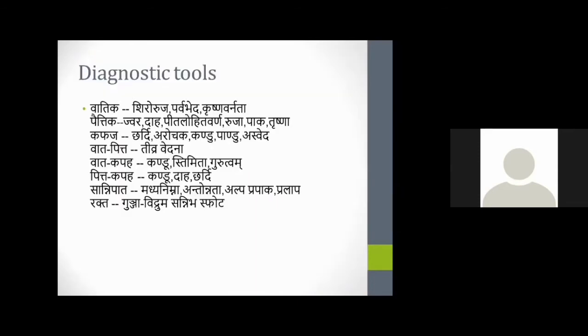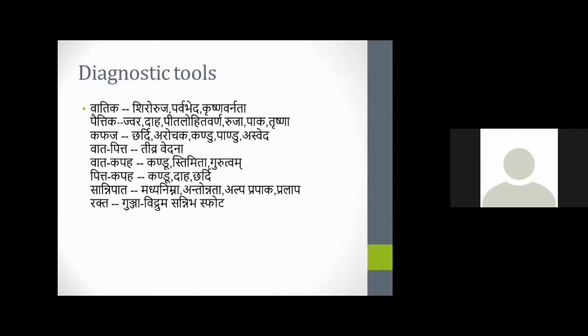So for diagnostic purpose, if Vataja Visphota is there, then there will be Shiroruja, Parva Bheda, Krishna Varna. These all symptoms we should analyze from the symptoms exhibited by the children. If Pitta involvement is there, there will be fever, daha, the color will be pita lohita, and paka will be there.